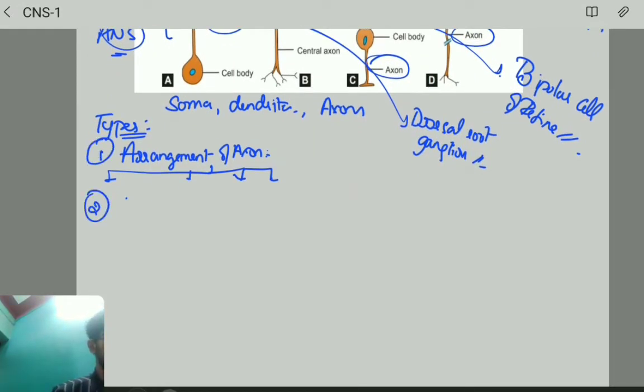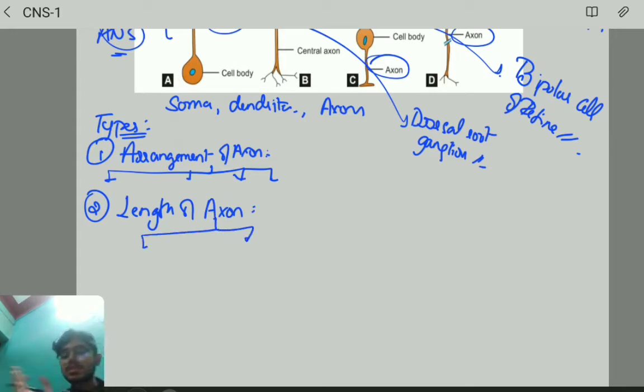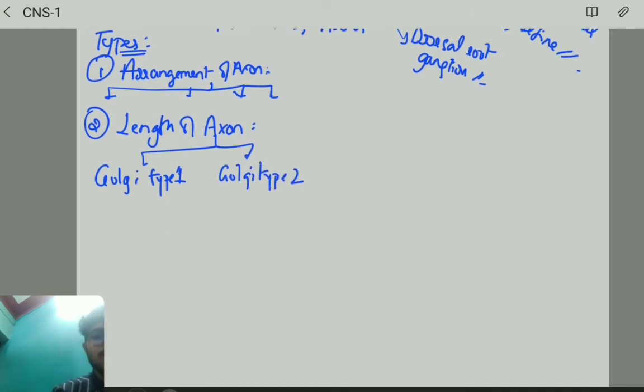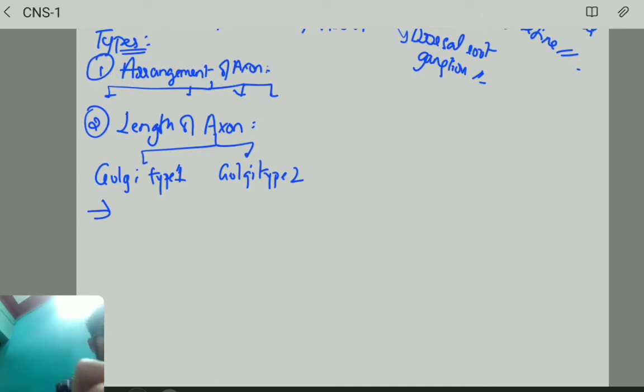Now apart from these types, this is about arrangement of axon. Next is the length of the axon. Now I am going to divide it by the length of the axon, and we have two types: Golgi type 1 and Golgi type 2. Fine. Golgi type 1 have very short axons. That's it.